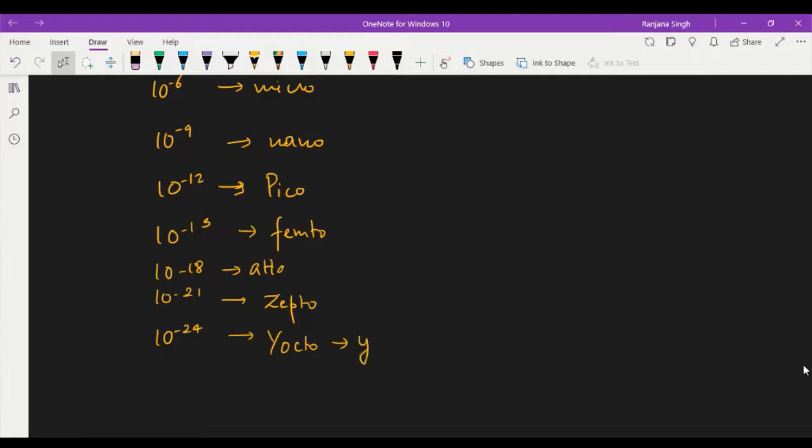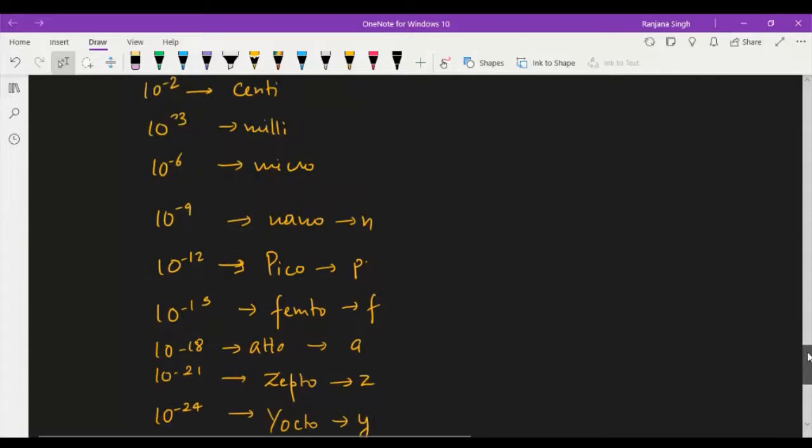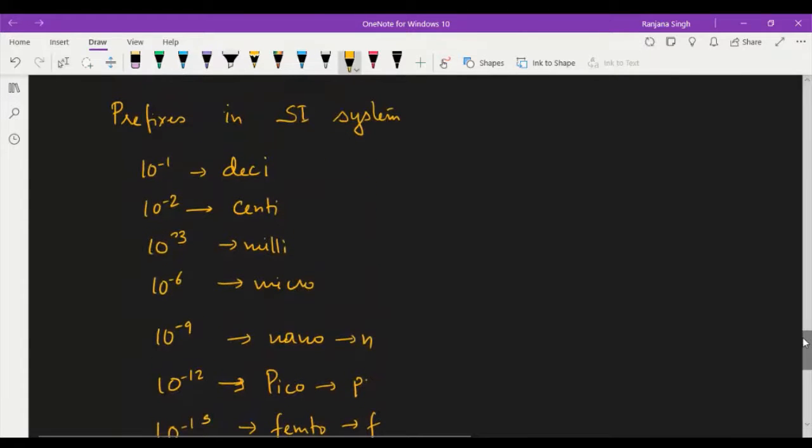Yocto can be denoted by Y, zepto by Z, atto by A, this one F, this one P, this one N, right? Micro can be represented as mu, milli is m, centi is c, and deci can be denoted d.